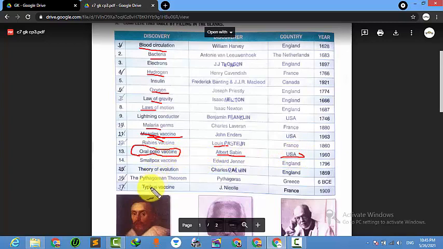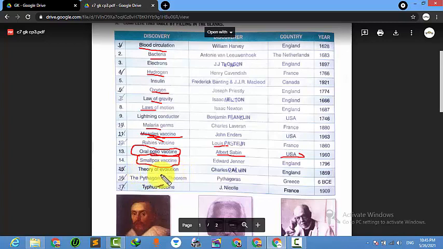So all babies used to vaccinate themselves with this polio. So they are very popular. Polio is very important for every baby, newborn infants. Smallpox vaccine. Smallpox, we all know about this smallpox, right? Smallpox vaccine. Edward Jenner, England, 1796.